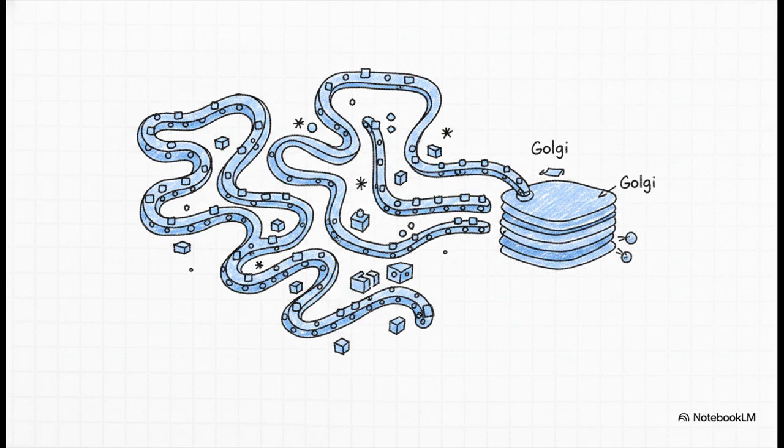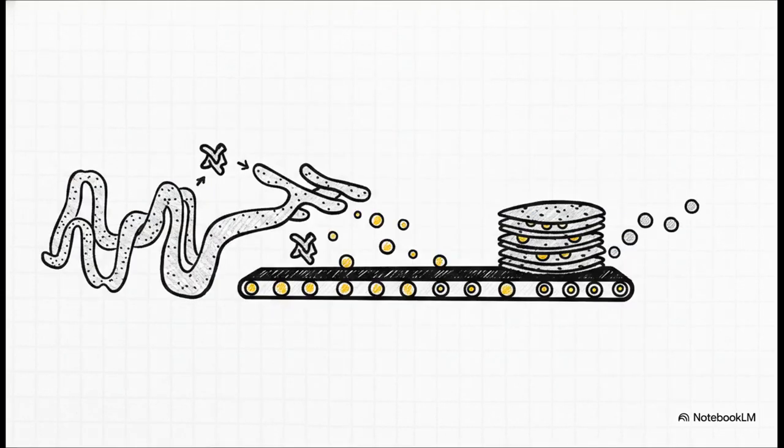All right, so we've got power. Now our factory needs its assembly lines and shipping departments. That massive job is handled by the endoplasmic reticulum, the ER, and the Golgi apparatus. These organelles are basically a complex, interconnected network of membrane-enclosed spaces that extend all throughout the cytoplasm. And they divide the labor perfectly.